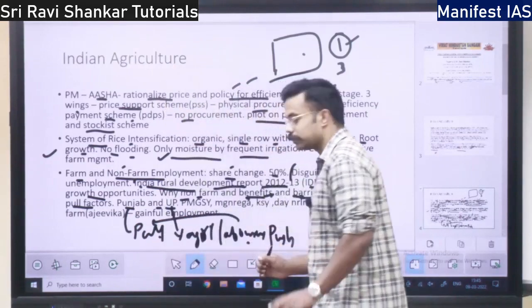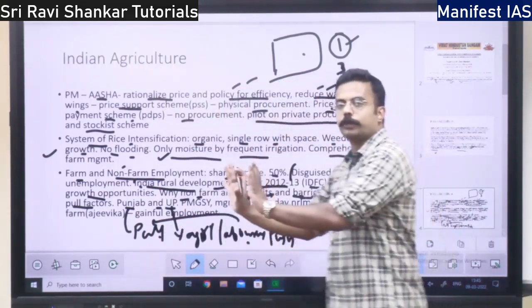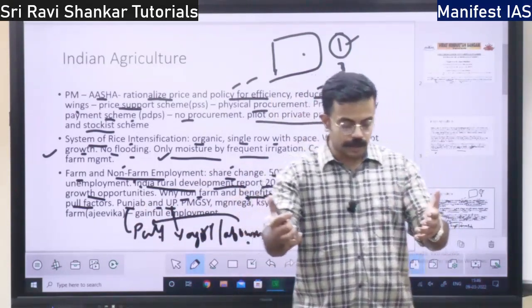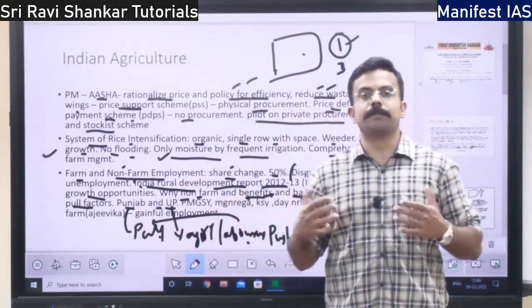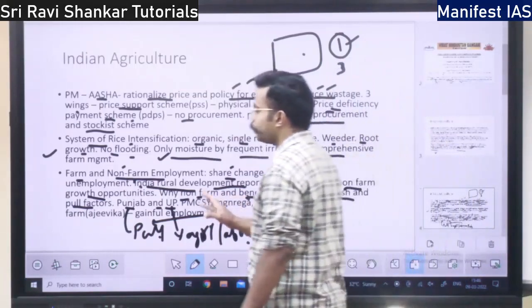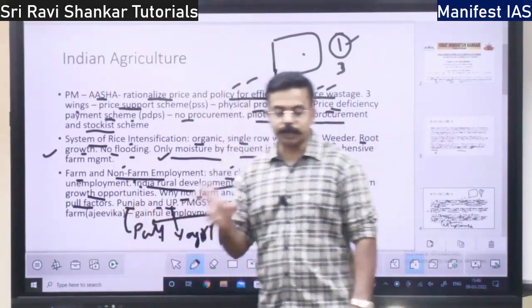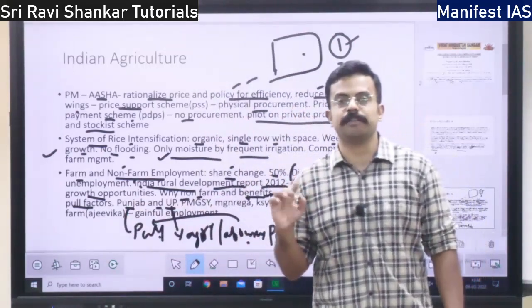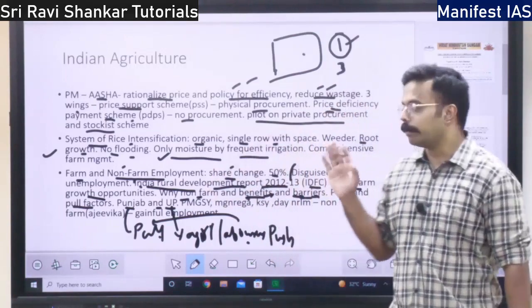Because of push factors, people are pushed out of UP, and in Punjab, the laborers are attracted, pulled inside, right? This is about the push and pull factors in Punjab and UP. That is why there is seasonal migration between UP and Punjab, right?